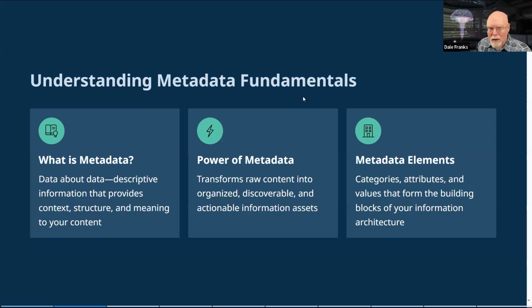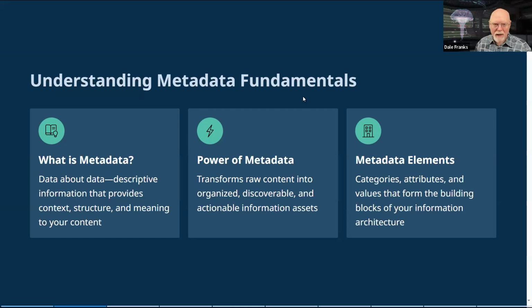In Process Director, metadata consists of two basic objects. The first object is the category object. So I can assign a category to every document in the system or every object in the system. Every category can have an unlimited number of subcategories. So I can actually create a tree of all of the different categories and subcategories I want to use. And we'll take a look at that in just a second here.